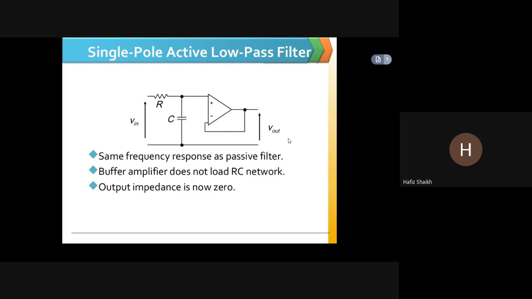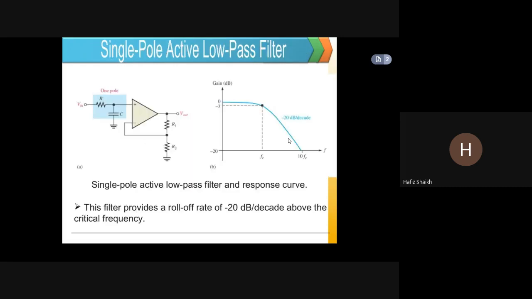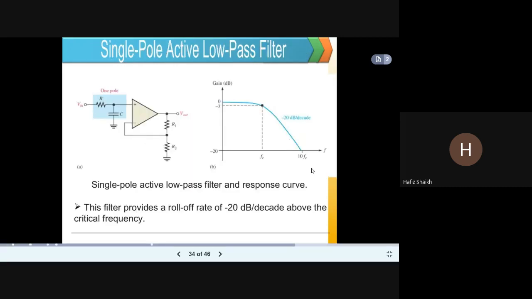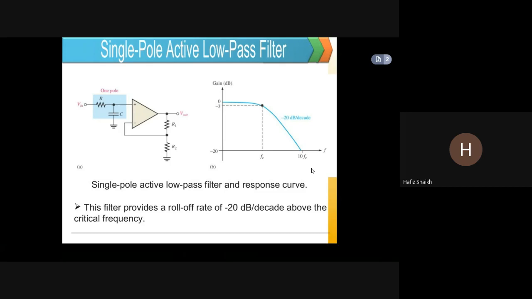Okay, same frequency response as passive filter. So buffer amplifier does not load the RC network, so output impedance is now 0. So this is an active low pass filter.